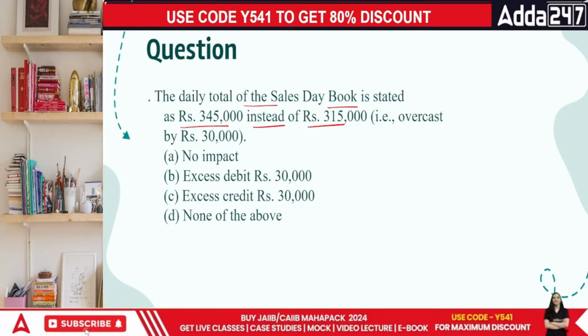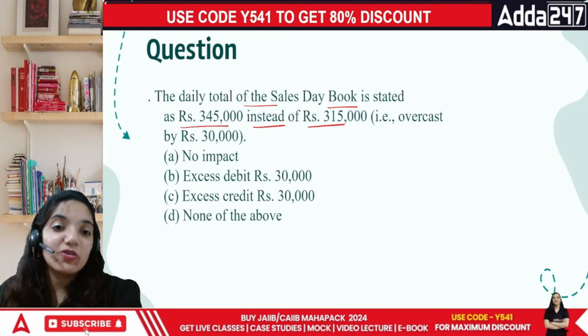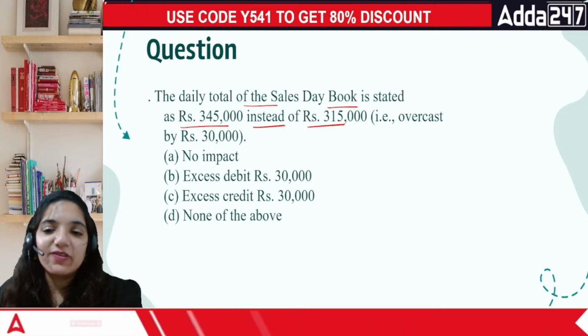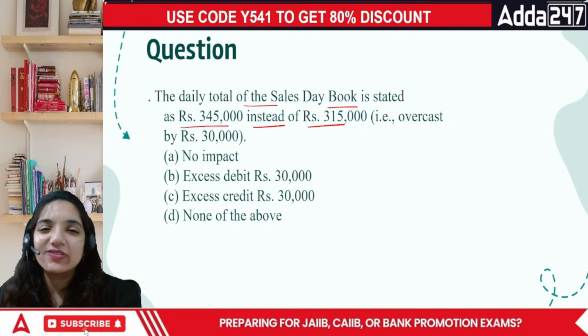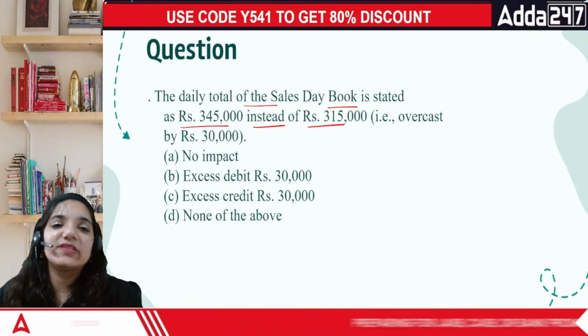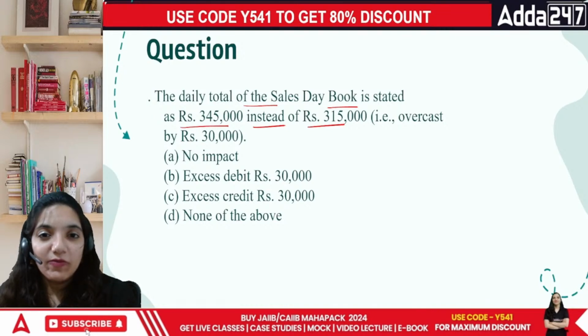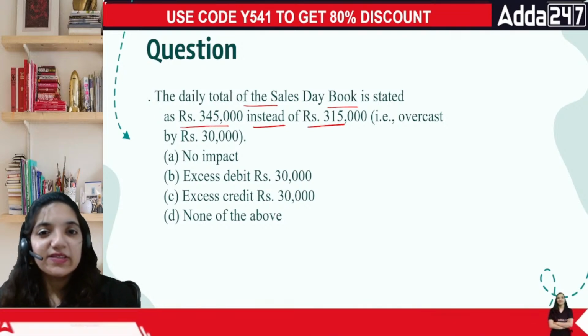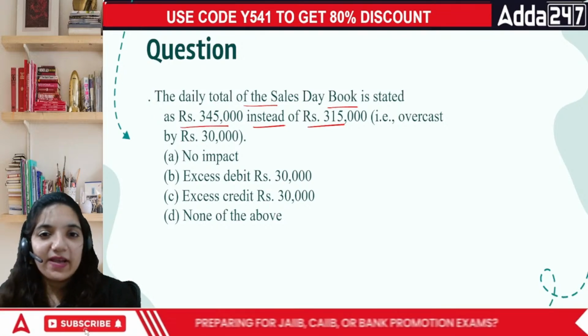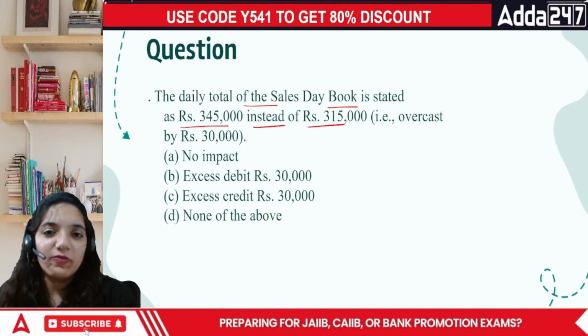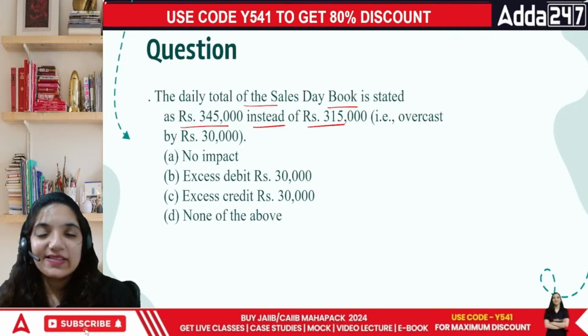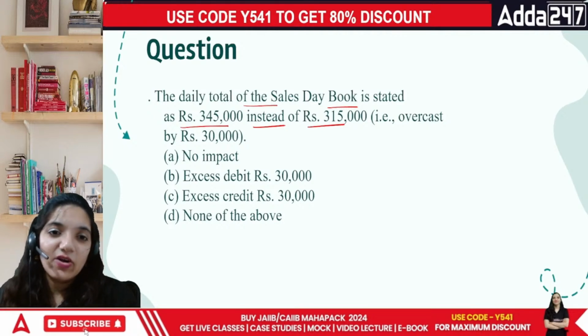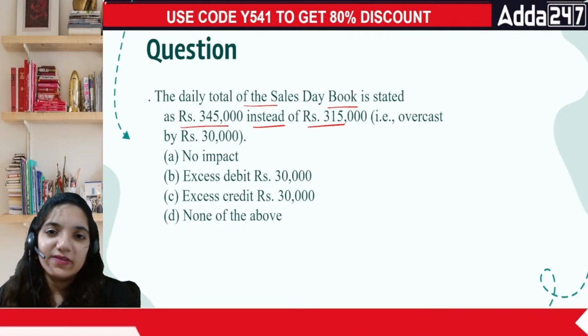वैसे this used to happen earlier because earlier this was all handwritten. अब तो everything is going through the particular software, so there's no issue like that. So in this case, what will happen, everyone? An overcast by 30,000 rupees, or there's no impact. Excess debit by rupees 30,000, excess credit by 30,000, or none of the above. What's going to be the answer?